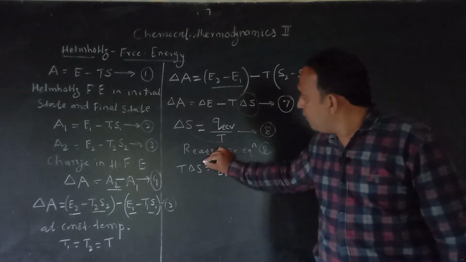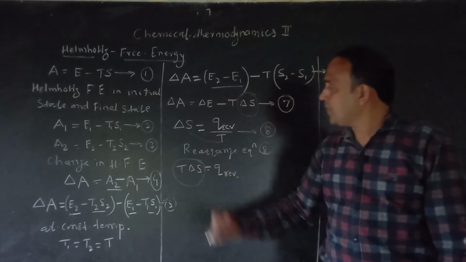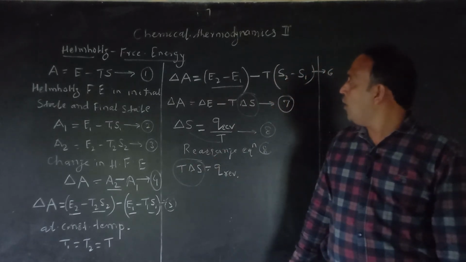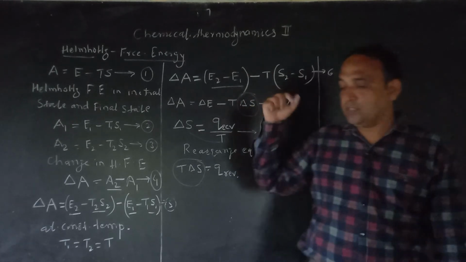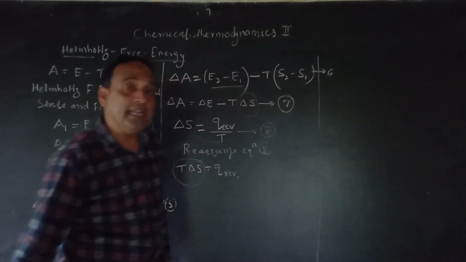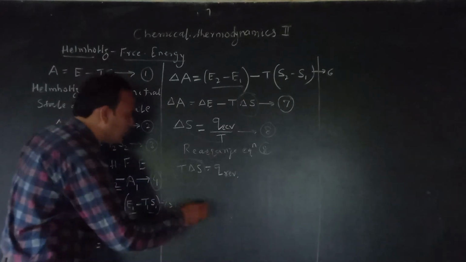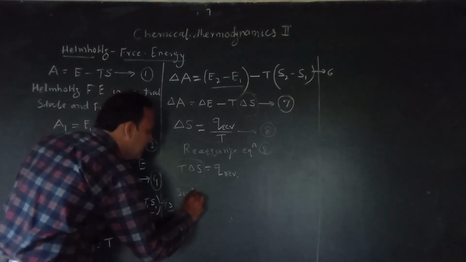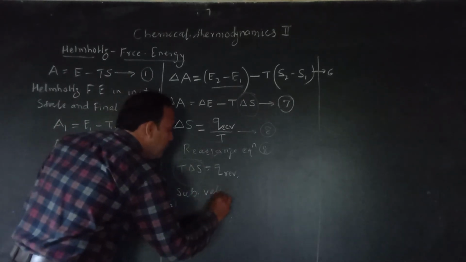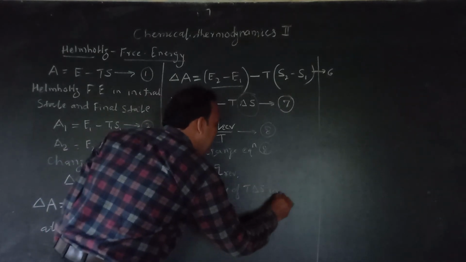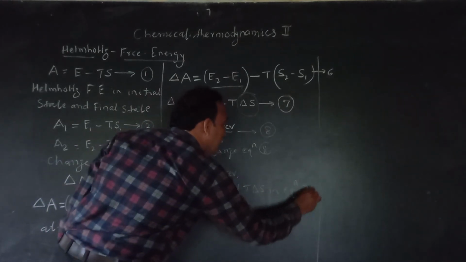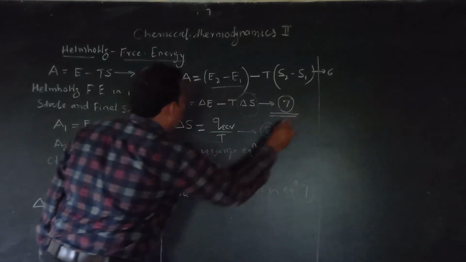Substitute the value of T delta S in equation number 7. What is my equation number 7?